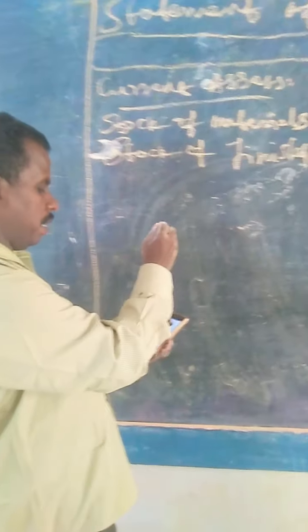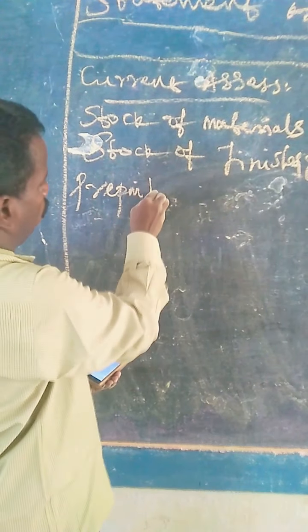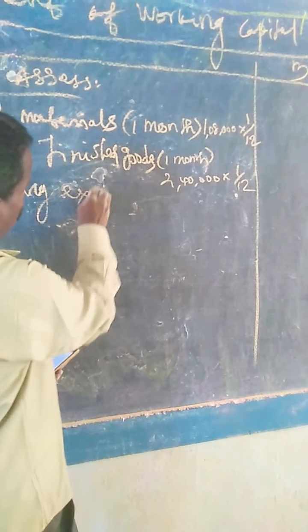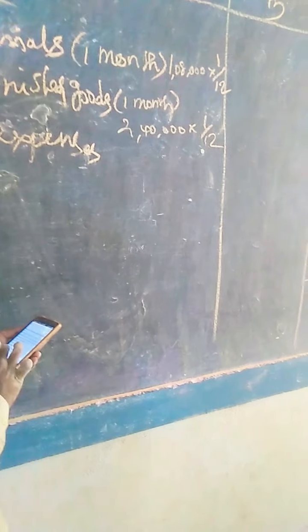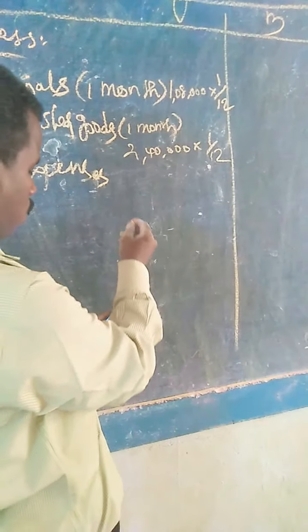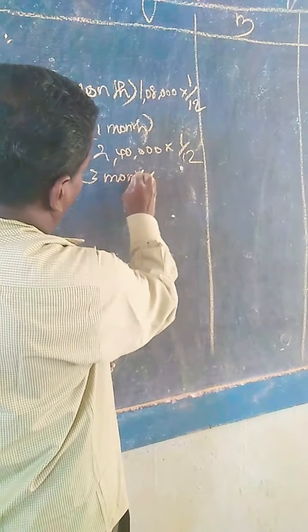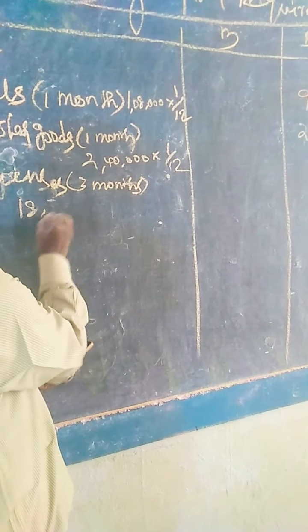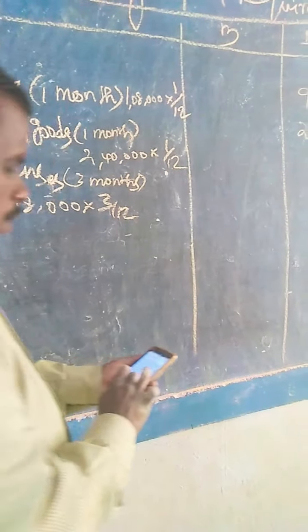Next, prepaid selling expenses. That is a current asset. 3 months credit. Total amount is 18,000 into 3/12, that is 4,500.